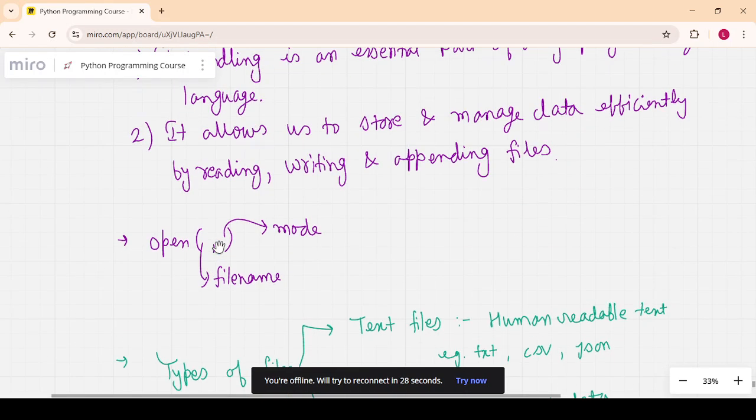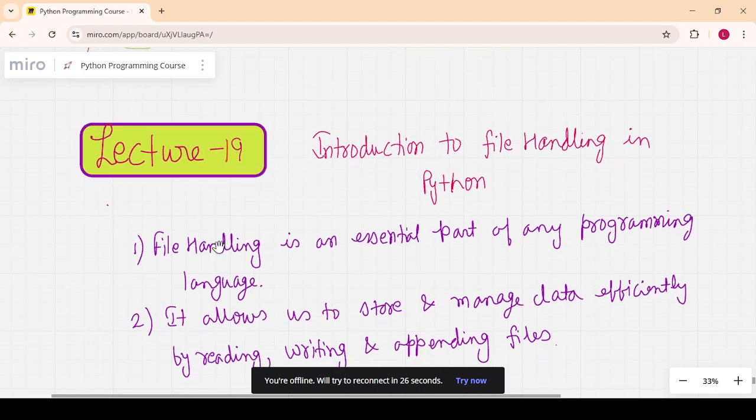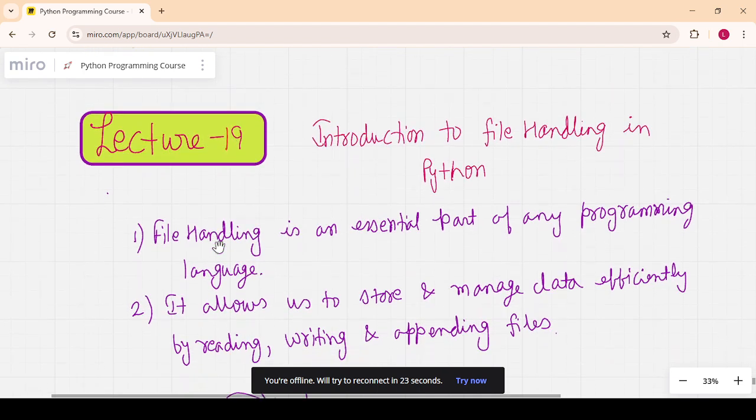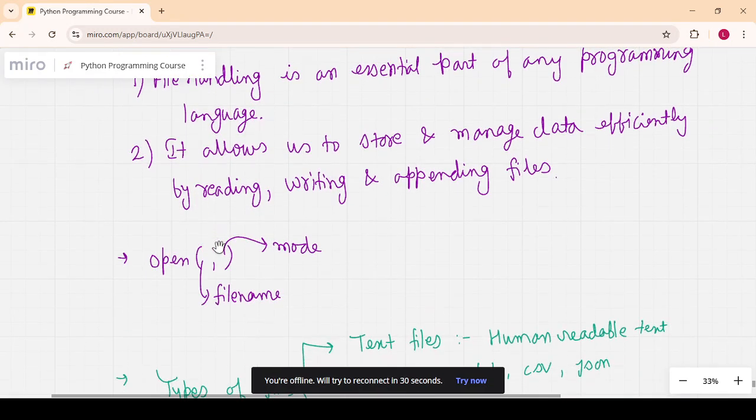So this is an introductory lecture. As we move to further lectures, I will go deeper: what is a text file, what is a CSV file, and a JSON file, and how to handle them, meaning how to read, write, and append files while writing code. So let's move to VS Code, where I will show you how we can use the open function and different modes.